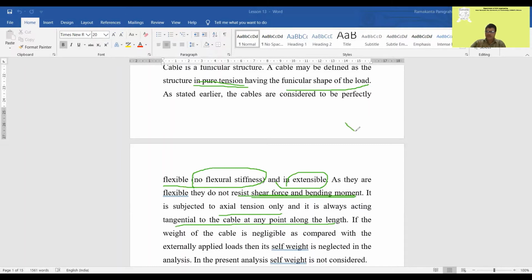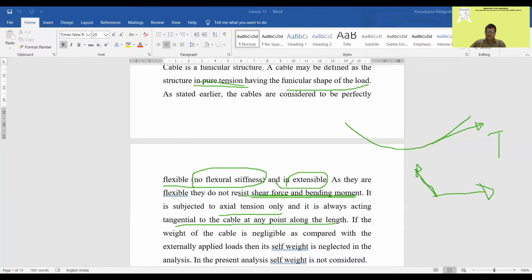As I have shown you earlier, this is a cable. If you want to find the tension here, you draw a tangent, and you will find the value of tension. So the axial tension acts tangent to the curve. At any point, if it is a straight line, it will be along this line. If it is a horizontal line, along this line. If it is parabolic, you can draw the tangent line. So depending on the loading conditions, you can draw tangents to the deformable structure and find the tension.